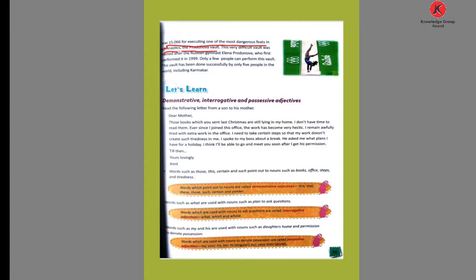So here the word used is dangerous. The dangerous word is used, so this shows an adjective of quality. The word dangerous is used, showing the adjective of quality.